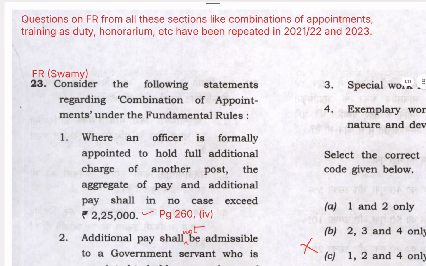Next is question number 23. So I would like to highlight this thing in this discussion, that these questions like subsistence allowance, training on duty are covered not in just this paper, they have been asked in previous year questions as well, and they were asked again in 2021-22 paper and 2023 paper. So once you are watching this video, please note down these topics.